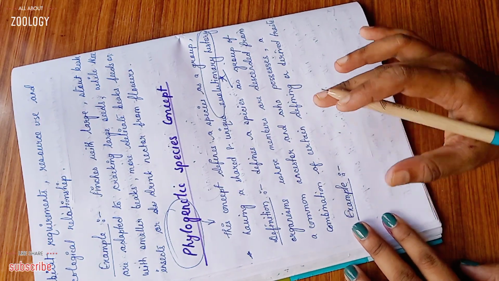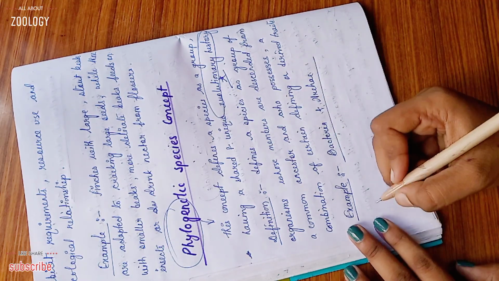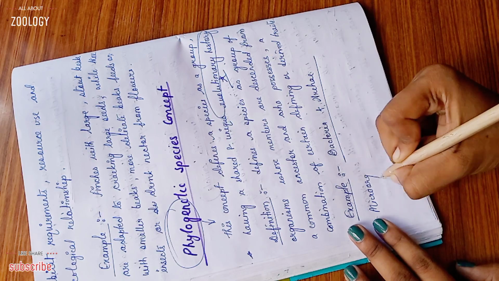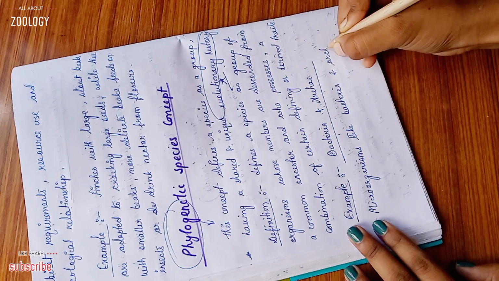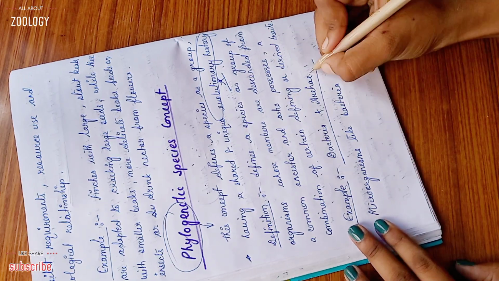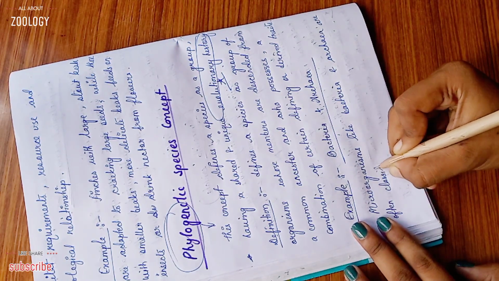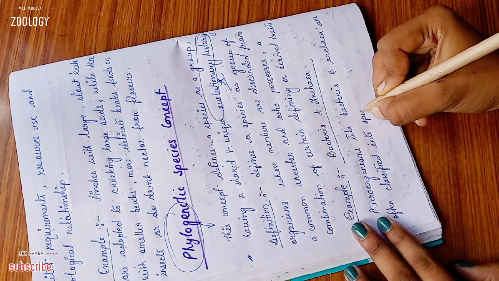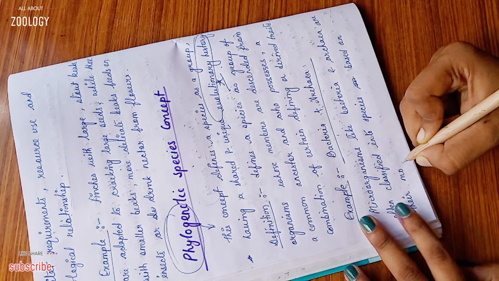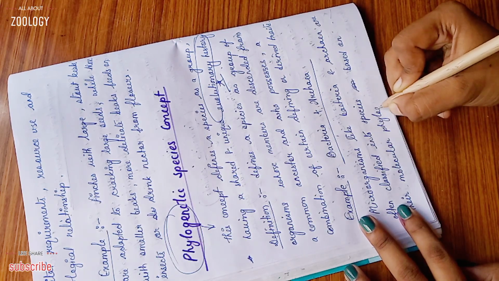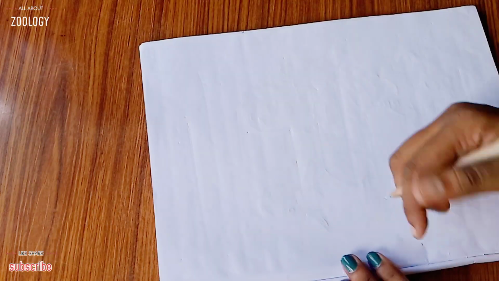Let's talk about the example, such as bacteria and archaea. Microorganisms like bacteria and archaea are often classified into species based on molecular phylogenetic analysis of their genetic sequence.